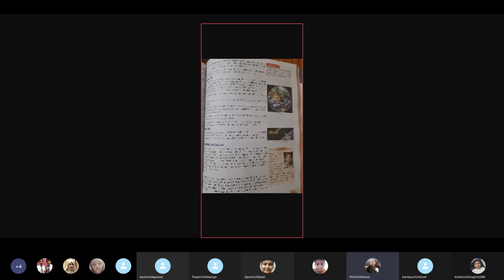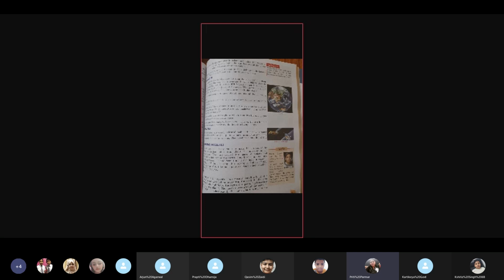It is neither too hot nor too cold. So the distance from the sun makes a lot of difference. Had Earth been at Mercury's place, it would have burnt into ashes because of the heat. If not burnt, at least life would not have been possible because the plants and animals would have burnt. But at this distance from the sun, the Earth is moderate, and it keeps a check and makes life possible.